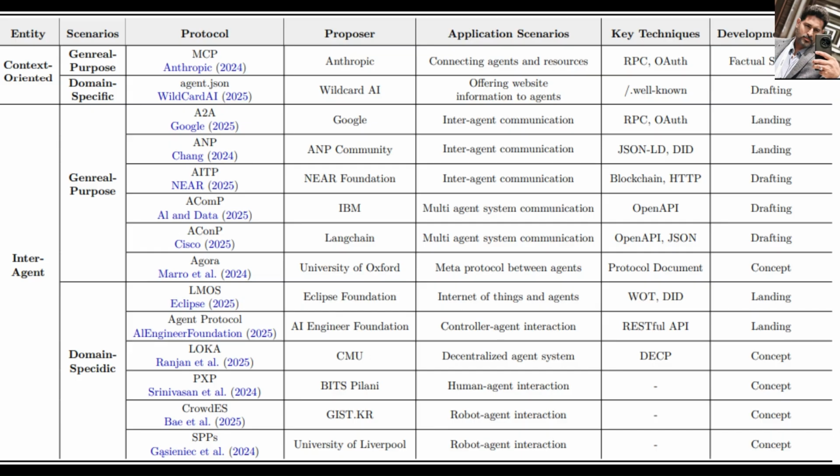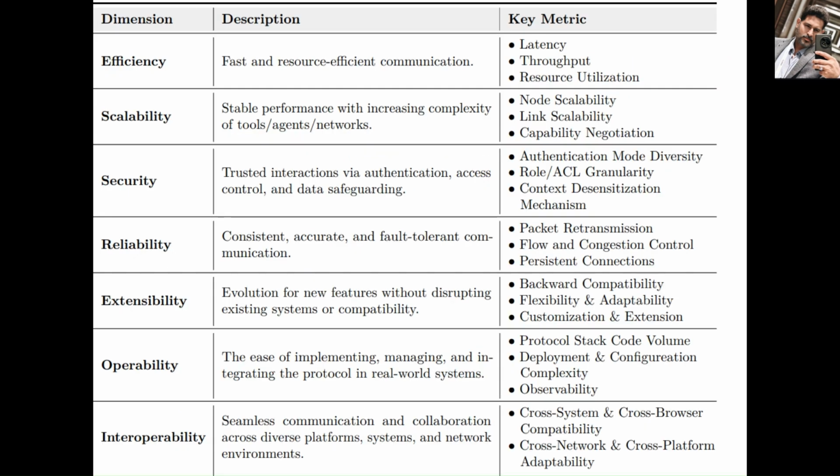Agent Network Protocol, ANP, community-driven. Designed for the open web of agents, ANP uses JSON-LD plus DID for semantic, secure discovery. Think of it as DNS plus Handshake for agents. AITP, Agent Interaction and Transaction Protocol, near foundation. In decentralized systems, trust is key. AITP leverages blockchain-backed DIDs and cryptographic messaging to ensure secure, verifiable agent interactions, ideal for inter-org coordination.